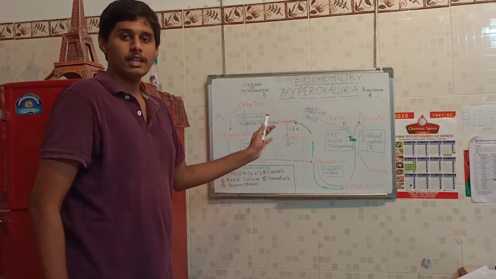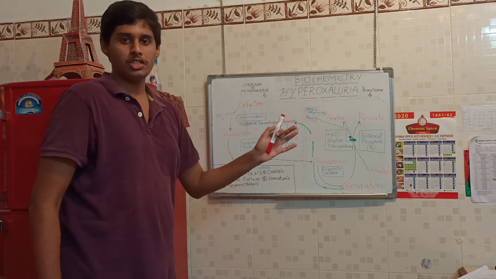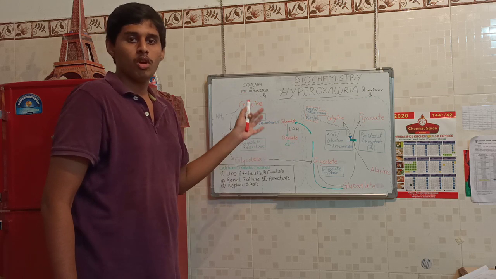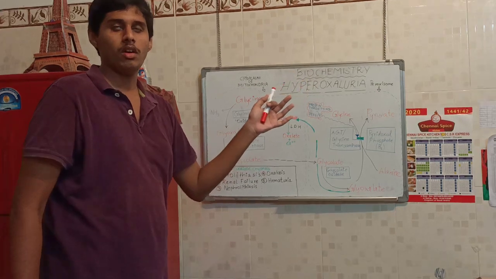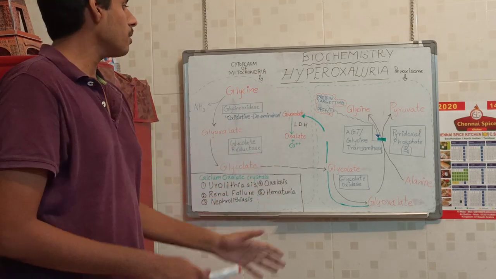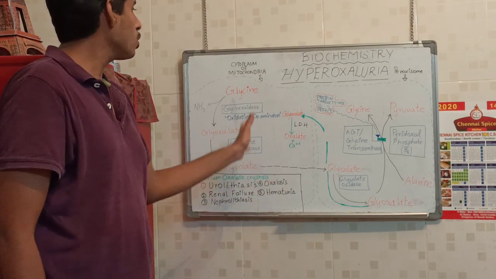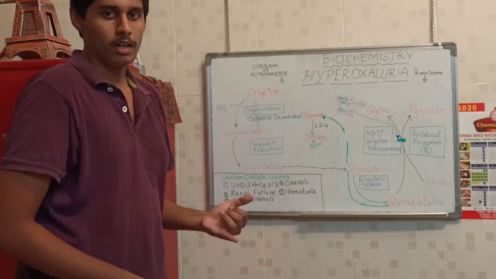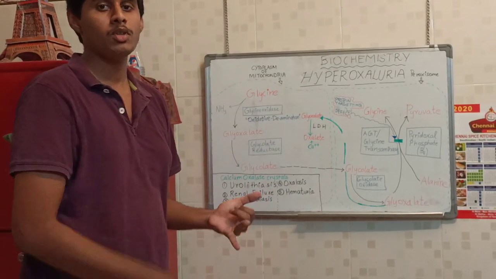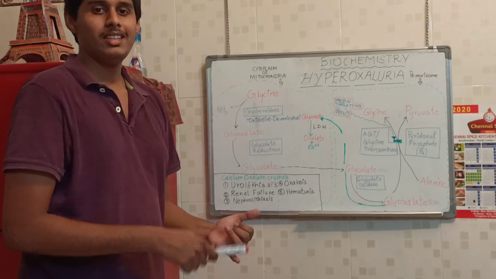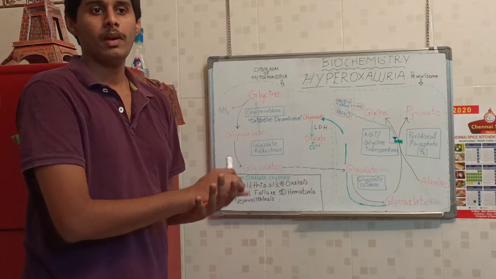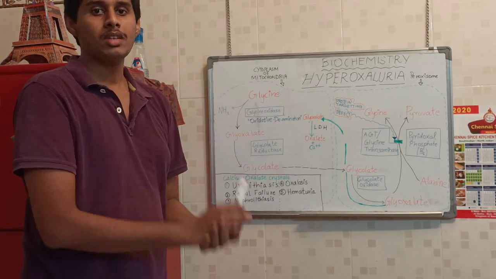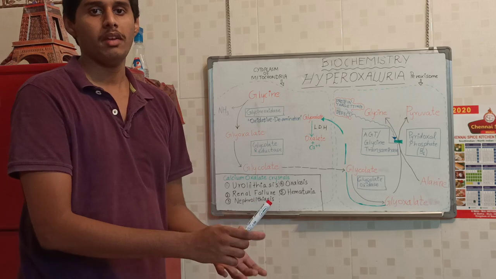This can occur at any age, from a small baby onwards, in those who have primary hyperoxaluria type 1. Type 1 is severe, type 2 is mild. They have a probability of low survival rate, so they won't thrive.